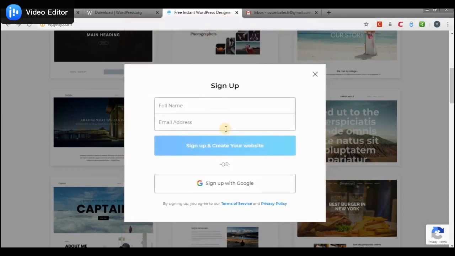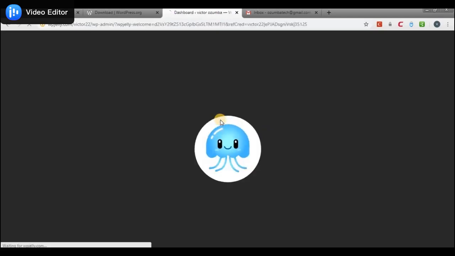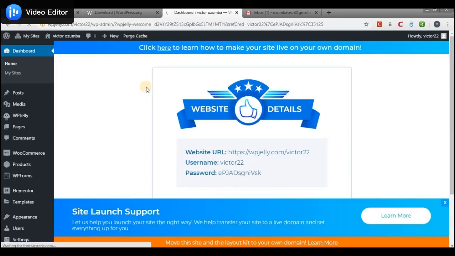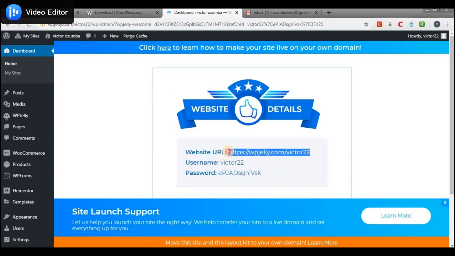and then it's going to, okay, it has already authenticated. So wow, the internet is really slow today. Okay, now it has logged me into my dashboard. Now, if you used WordPress before, you should be mindful of this. Let's copy it out. They've given me a new web address.